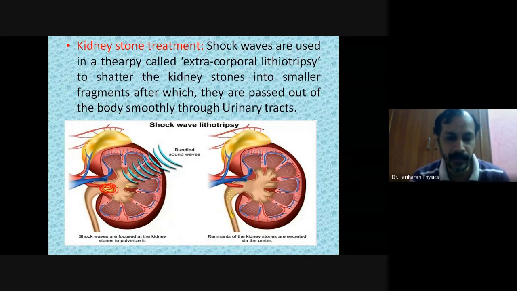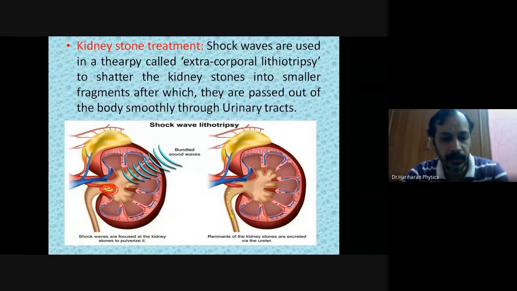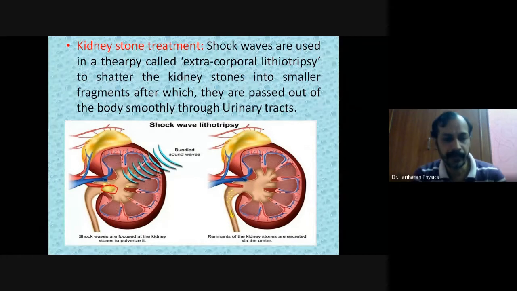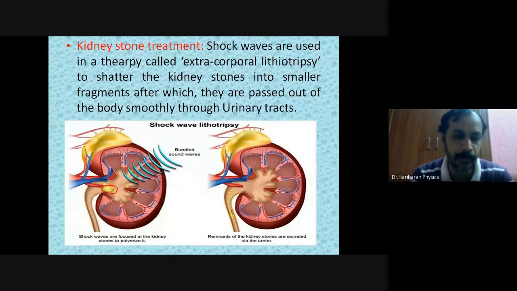Okay, look here. Whenever a doctor has to give a treatment for the patient, the doctor should consider doing surgery as a last resort, as a last option. It should not be the first option. What does that mean? The doctor should see whether these kidney stones could be shattered into pieces either using chemicals, medicines, or drug intake.